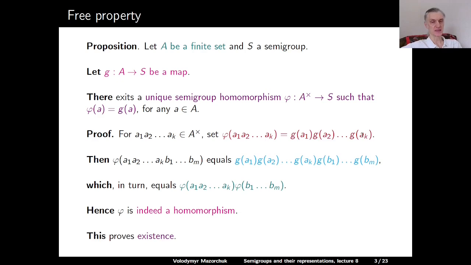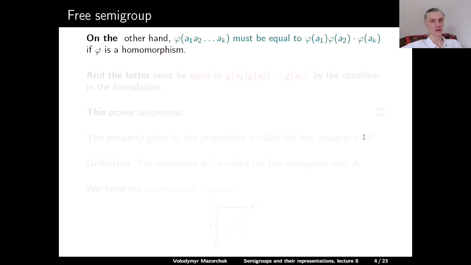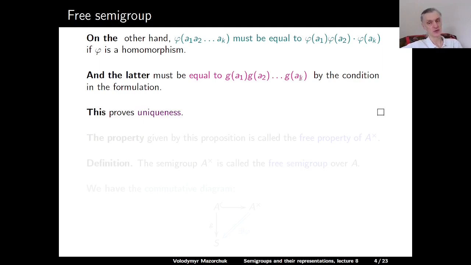So this proves existence of the homomorphism, and for uniqueness we note that phi of a1, a2 and so on ak must be equal to phi of a1, times phi of a2 times and so on phi of ak if phi is a homomorphism. And the latter expression must be equal to g of a1, g of a2 and so on g of ak by the condition in the formulation. And this proves uniqueness of our homomorphism.